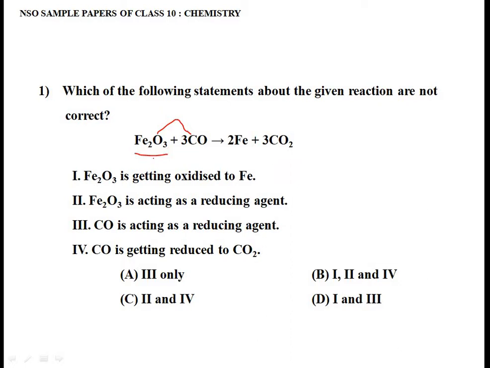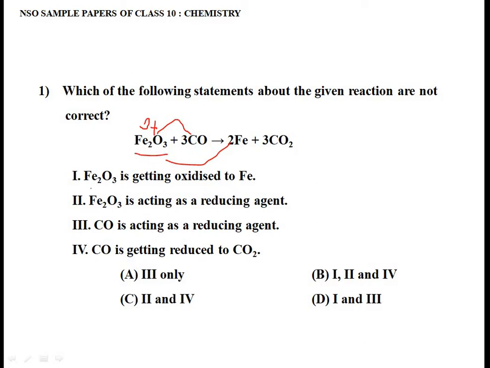So it means Fe2O3 is acting as an oxidizing agent. It is oxidizing the CO into CO2, whereas itself it is getting reduced to Fe. So it means CO is a reducing agent, correct?